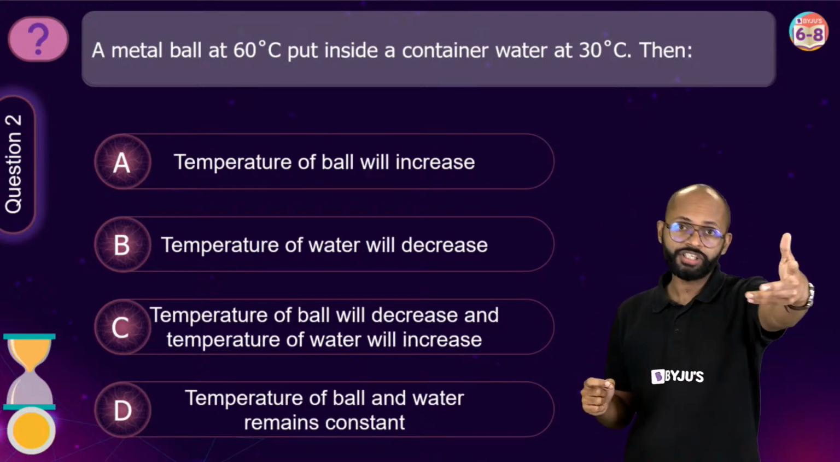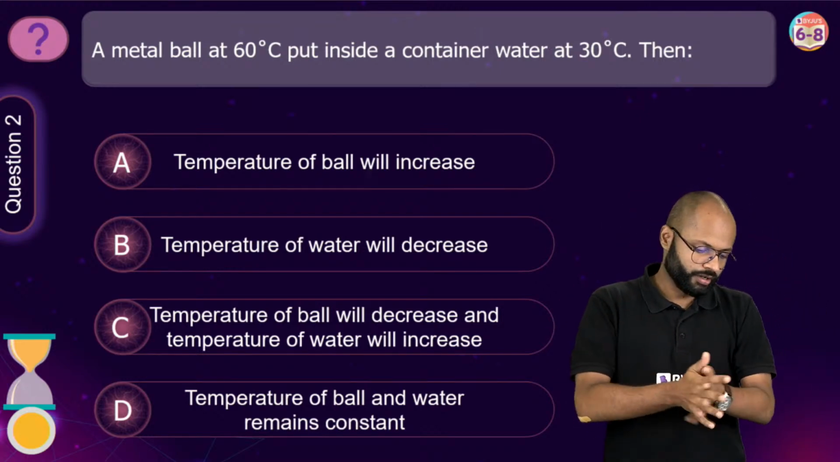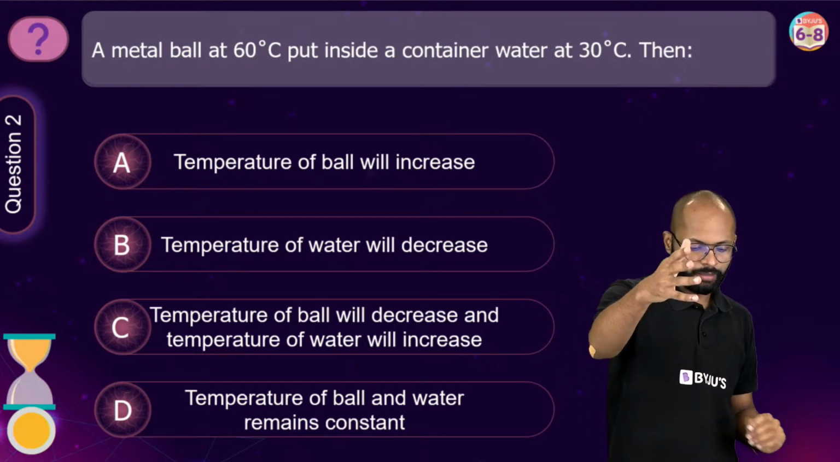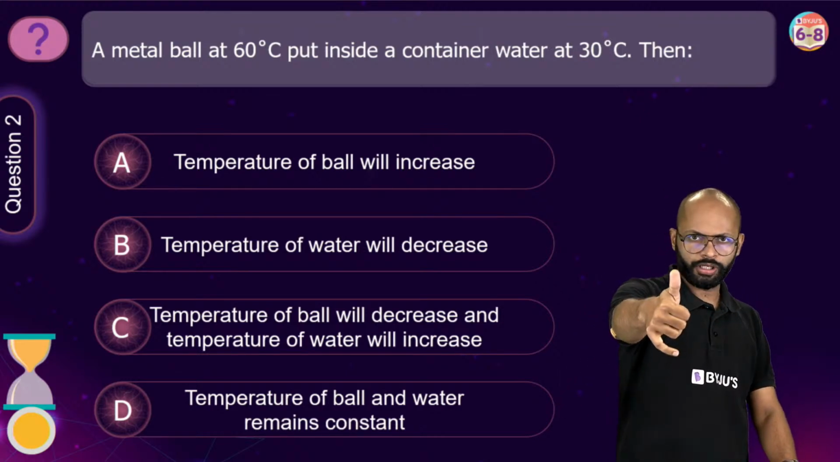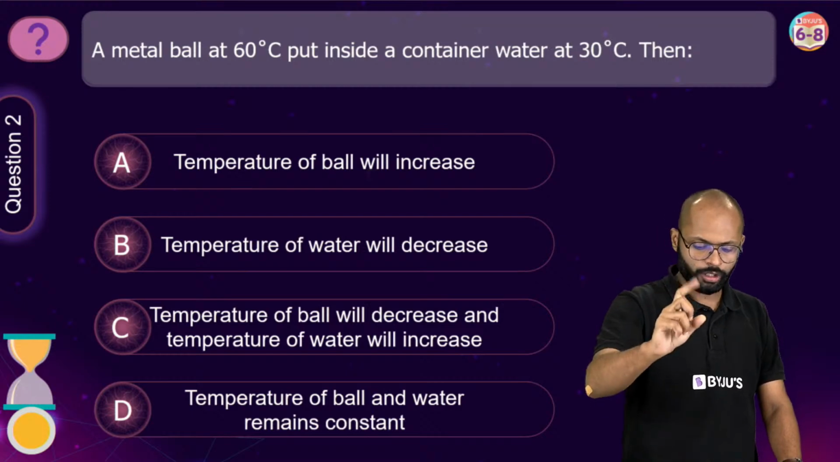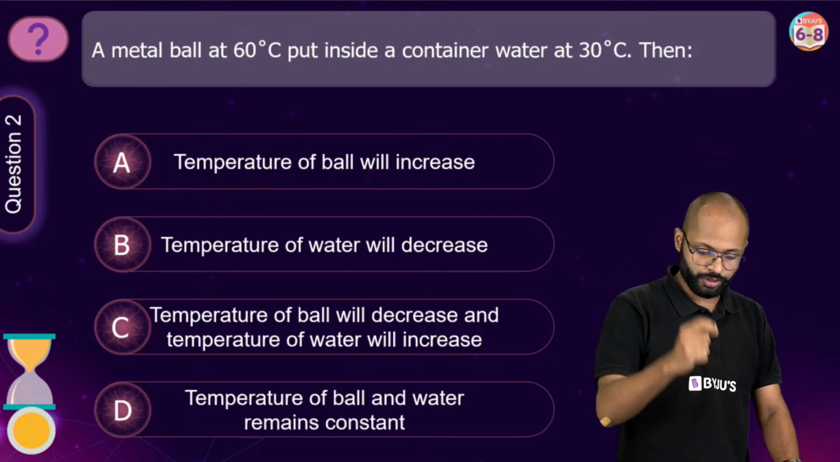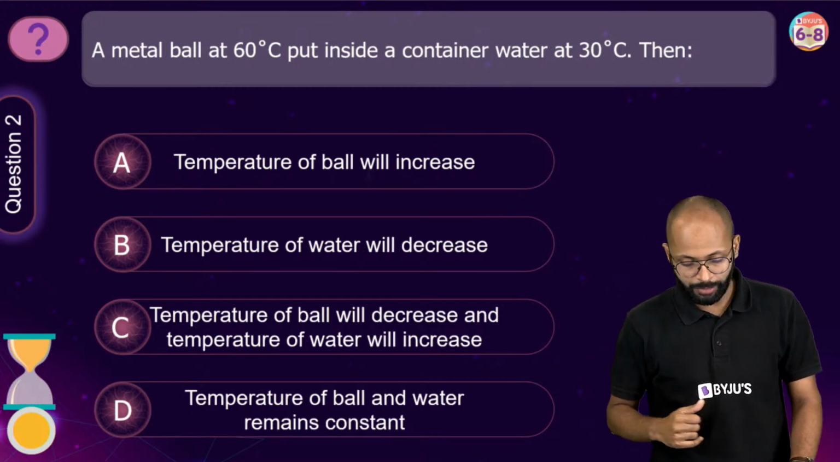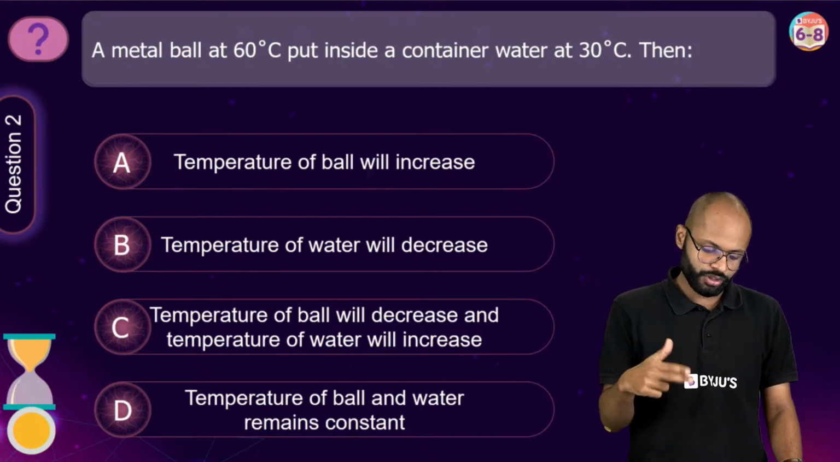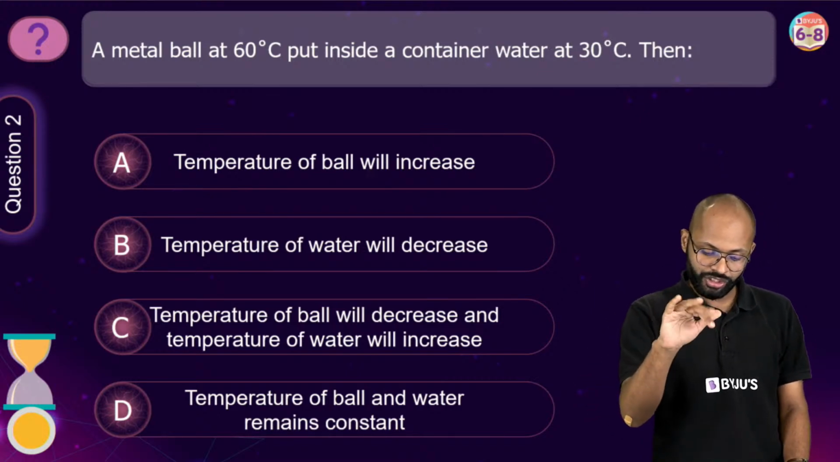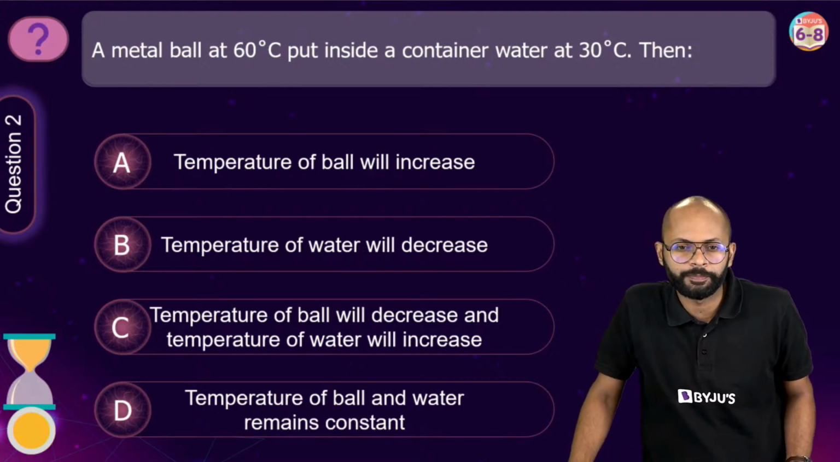Second option, and for this we can have a poll. Harish, 4 options A, B, C, D. A metal ball at 60 degrees Celsius is put under a water of 30 degrees Celsius. First option, temperature of the ball will increase. Second option, temperature of water will decrease. Third option, temperature of ball will decrease and temperature of water will increase. D, temperature of ball and water remains constant.